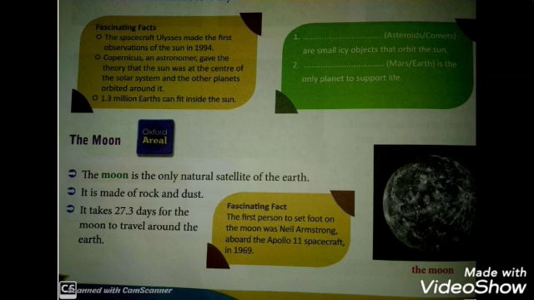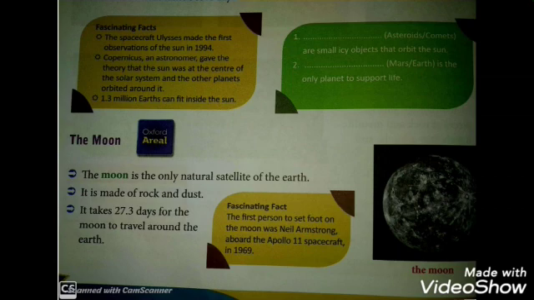Okay students, see there is a green box. We will see what will be the answer. Dash, asteroids and comets are small icy objects that orbit the Sun. Which are the icy objects? That are comets. So comet will be the answer. Now second, dash, mass, Earth is the only planet to support life. Which planet supports life? That is Earth. So the answer will be Earth.